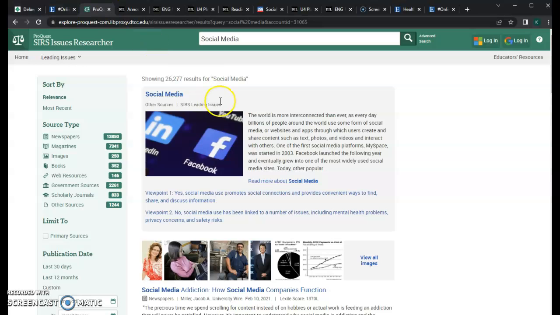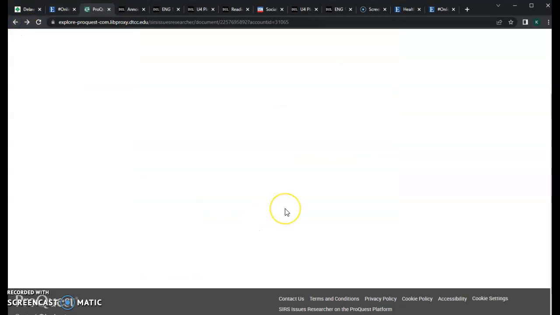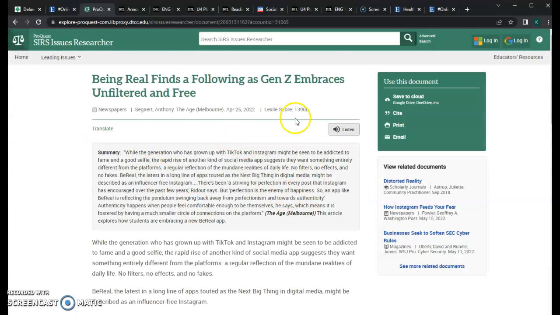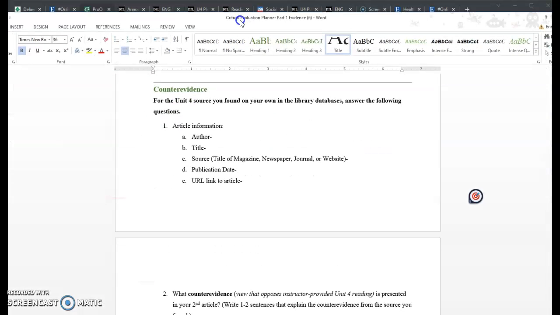Let me find the SIRS article. At the top of the article, you should be able to find information. If we chose this one, yeah, there's information up here that you would need about the publication date and where it appeared and things like that. So that's what would go here, just information about what the actual article is.